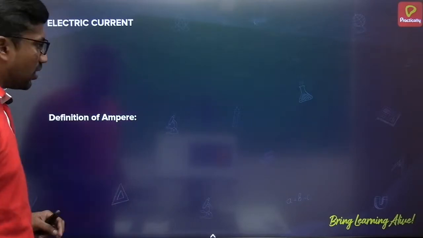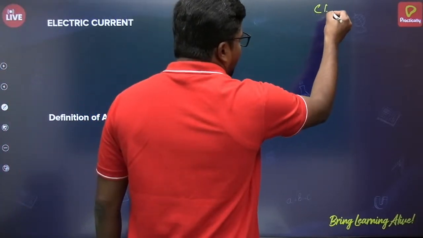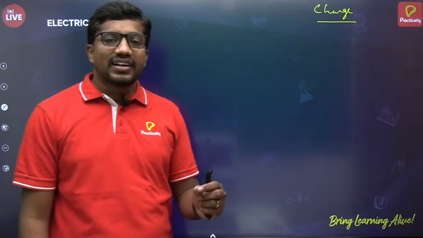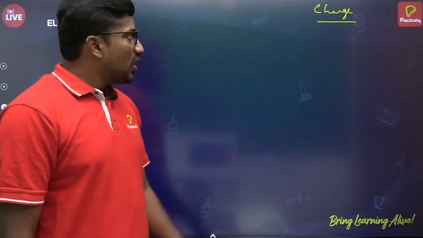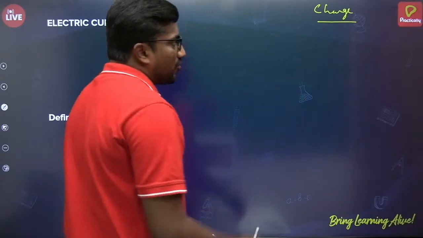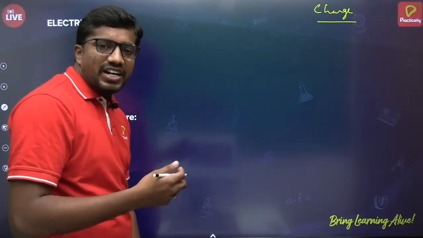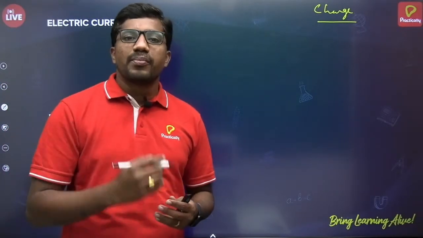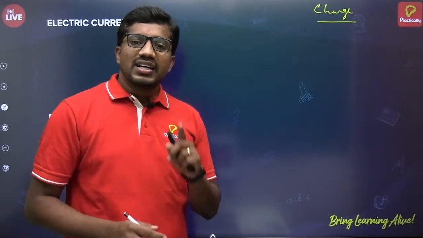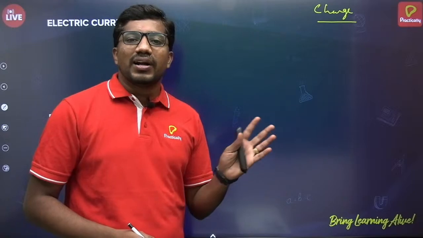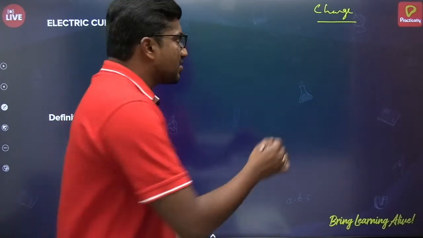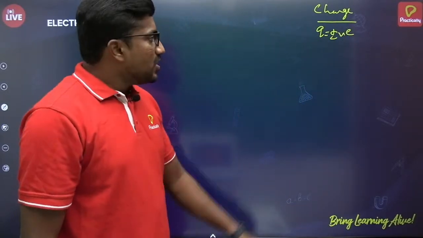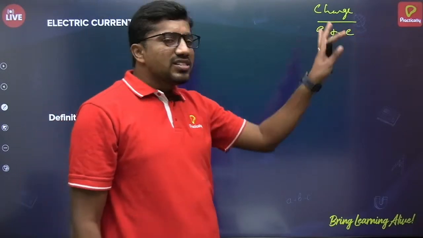What is meant by electric charge? Basically, electric charge is the fundamental property of a substance that can establish electrical forces among objects. Charge has some different properties: charge is additive in nature. Charge can be quantized. Quantization of charge is very, very important. Quantization of charge is that charge can be expressed in integral multiples of the charge of an electron. That means we can write charge as Q is equals to plus or minus n e. You are aware of this one, right? Here n means integer, e means charge of an electron.